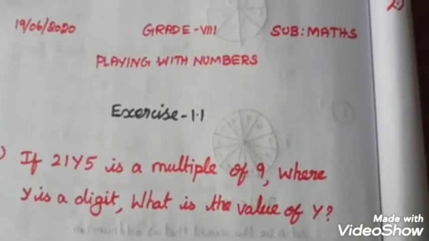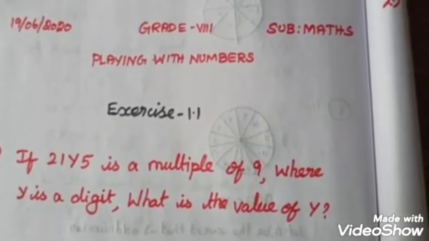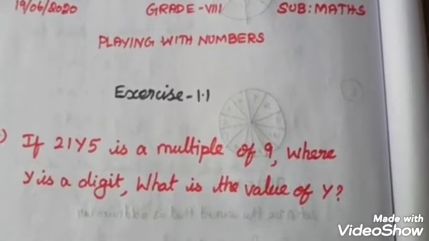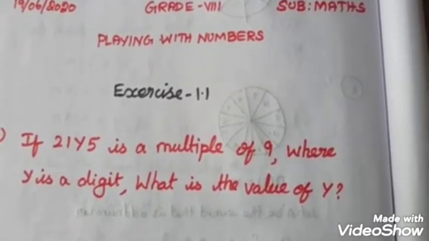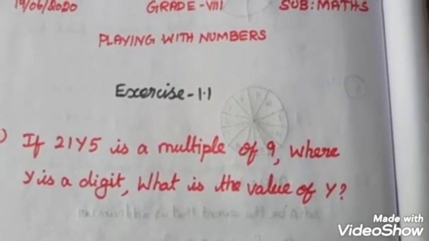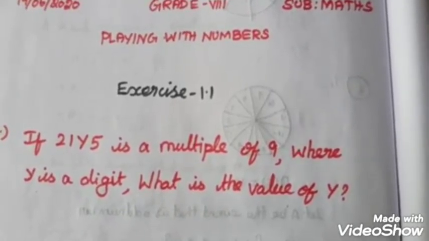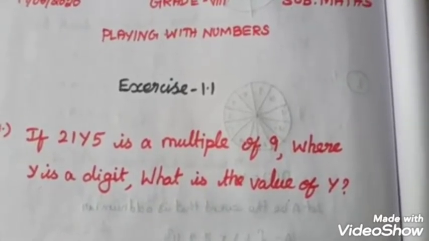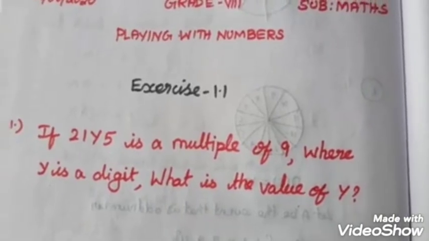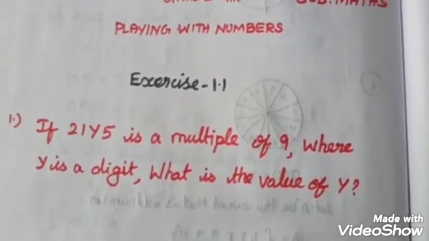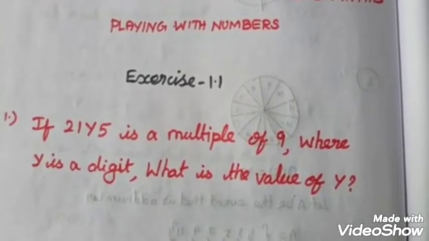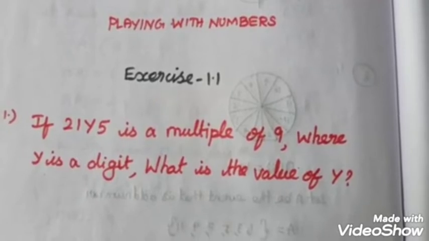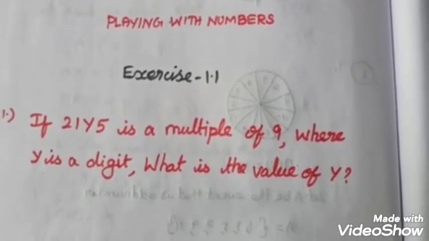Hi students, today we are going to see chapter 1, playing with numbers. The first exercise, 1.1. In the previous class we discussed the divisibility rules for 2, 3, 5, 9, and we have to find out the letters by using divisibility by 9 and divisibility by 3. The same way we have to go with the first question. If 21y5 is a multiple of 9 where y is a digit, what is the value of y?